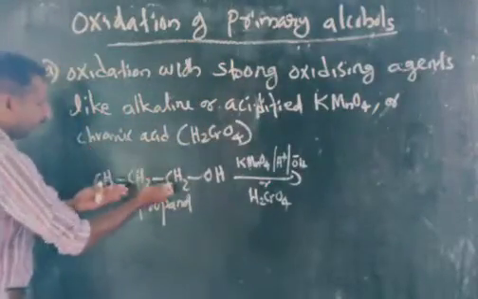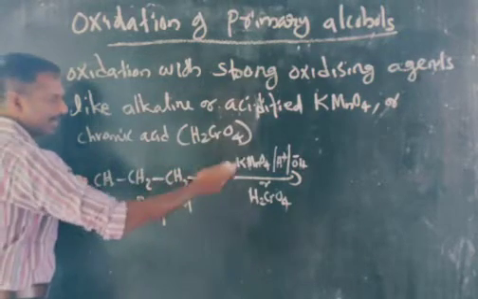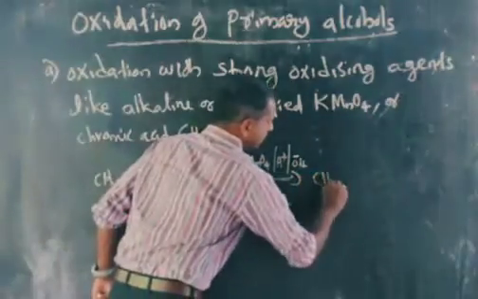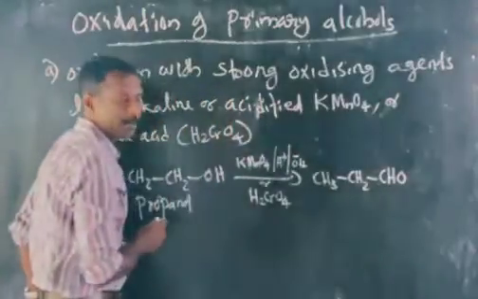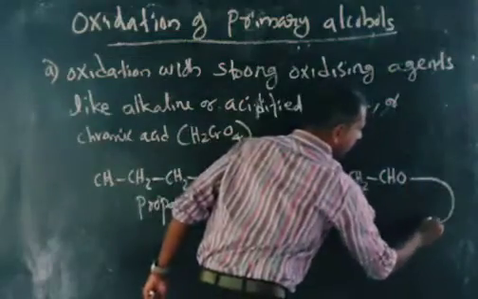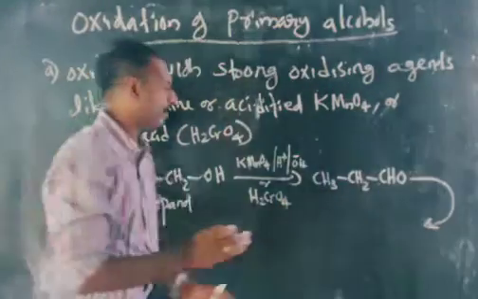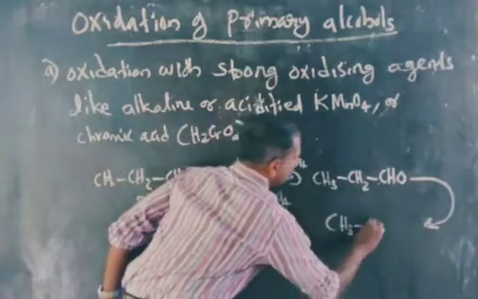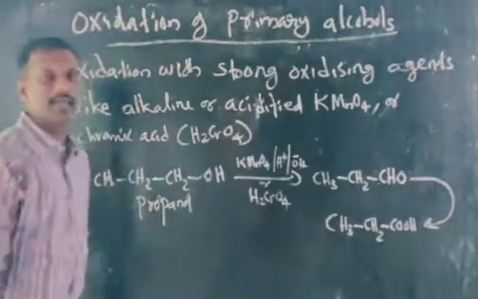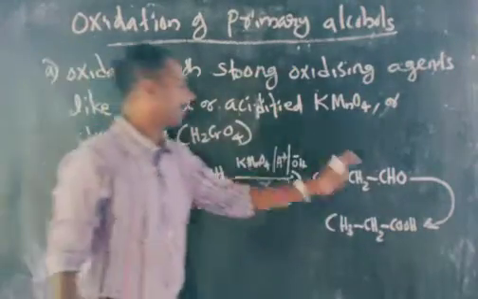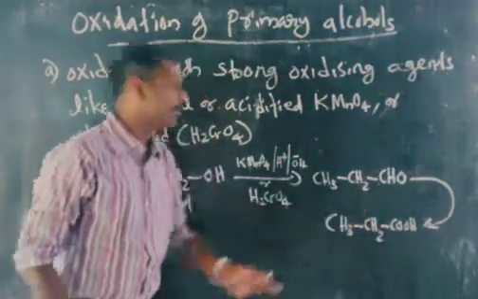That means if we take a 3 carbon alcohol, we get an aldehyde with 3 carbon, that is CH3CH2CHO. This aldehyde will immediately undergo further oxidation, and we get a carboxylic acid with 3 carbon, that means CH3CH2COOH, propanoic acid. Clear? If you take a 3 carbon alcohol, you get an acid with 3 carbon. If you take a 2 carbon alcohol, you get an acid with 2 carbon. Okay, so keep it in mind.